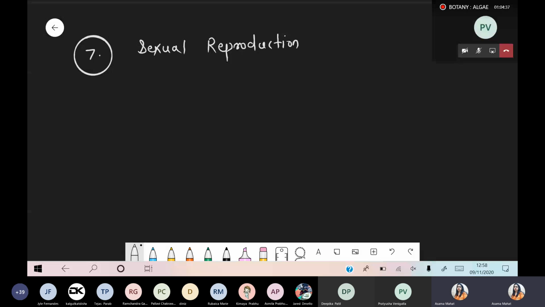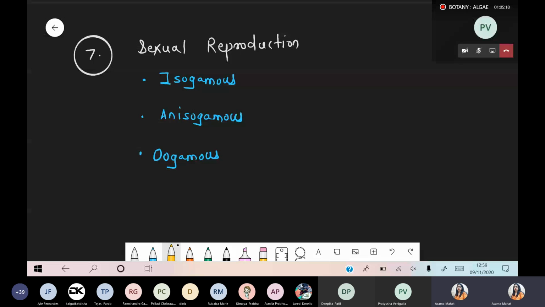In case of the sexual mode of reproduction, basically 3 types are present. Number 1, which is similar to fungi, I hope you remember, isogamous. Number second, anisogamous. And number third, oogamous. So these are the parts which are similar between fungi as well as algae. So there are three types of sexual mode of reproduction. Number one, isogamous. Number second, anisogamous, and number third, oogamous.